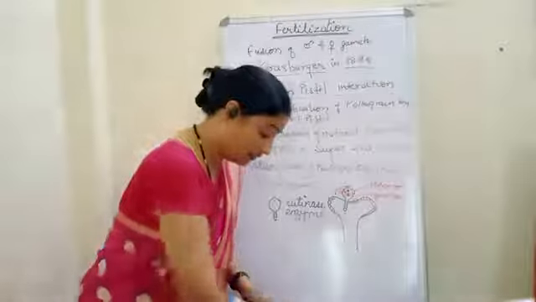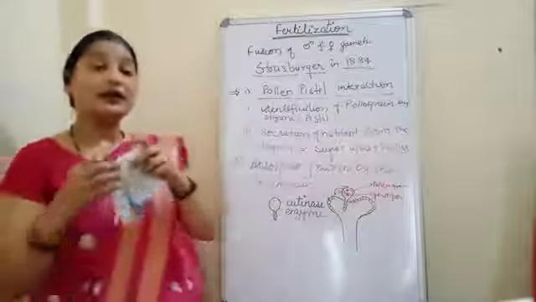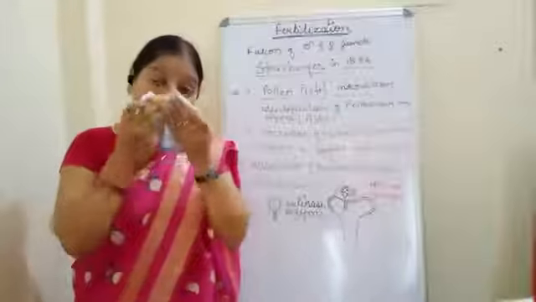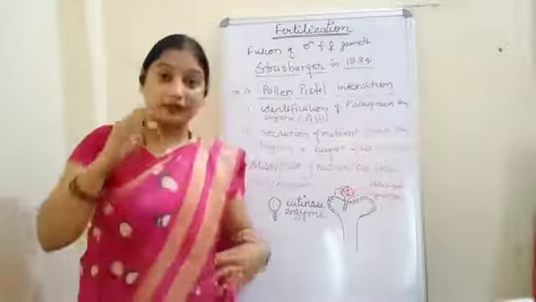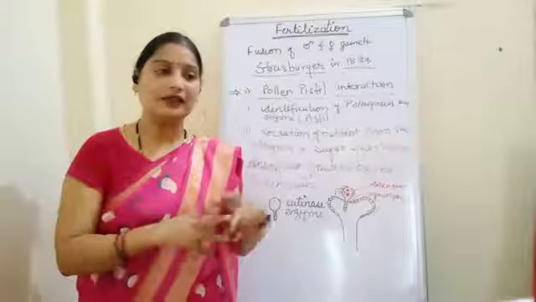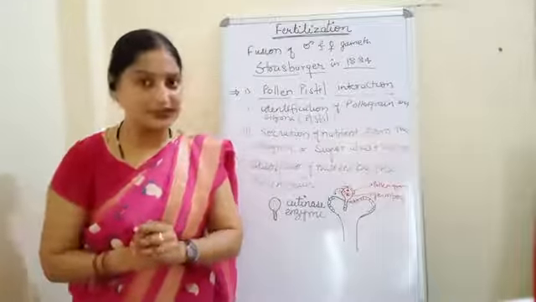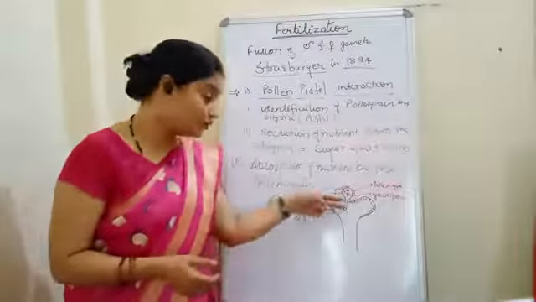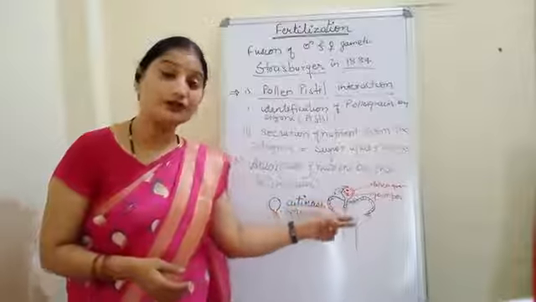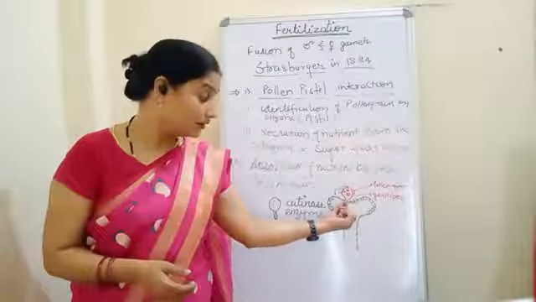Now see children, I have taught you that the pollen grain may be of 2-celled stage or 3-celled stage. In most of the angiosperms, they have the 2-celled stage. What happens in case of 2-celled stage? Both the nuclei enter into the stigma through the pollen tube.